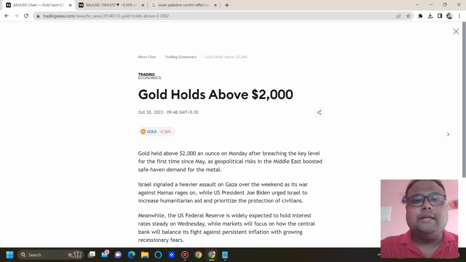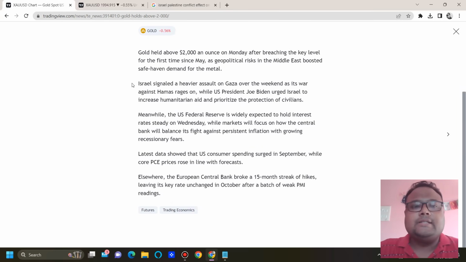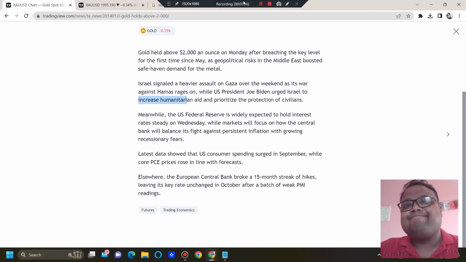It is from 2 hours ago. It is saying that gold is still trading above the $2,000 level. But you can see here, Israel signaled a heavier assault on Gaza over the weekend as its war against Hamas rages on, while US President Joe Biden urged Israel to increase humanitarian aid and prioritize the protection of civilians.